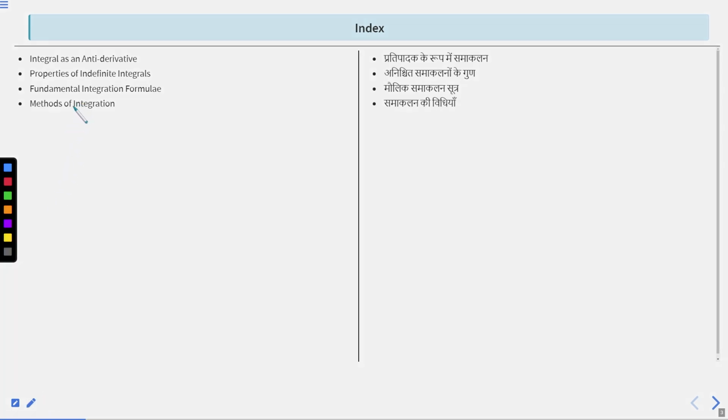Let's start with the topics we will cover in today's lecture. First, we will start with the integral as an antiderivative. We have seen what is derivative, right? So integral is also known as antiderivative, right? After that, we will see the properties of indefinite integrals. After that, we will move to the fundamental integration formulas, and in the last, we will discuss the different methods of integration, right? So let's start